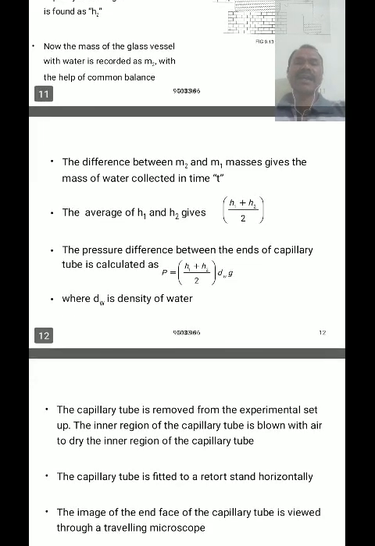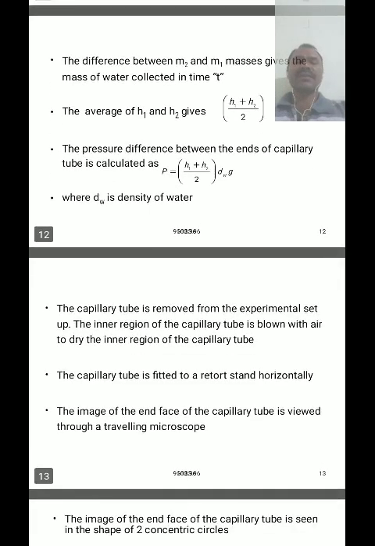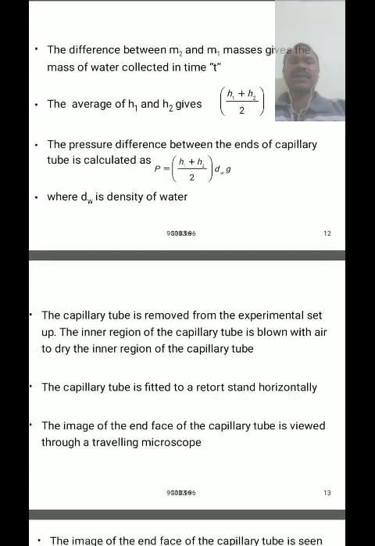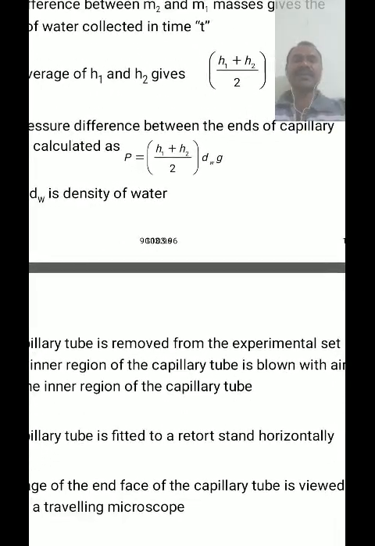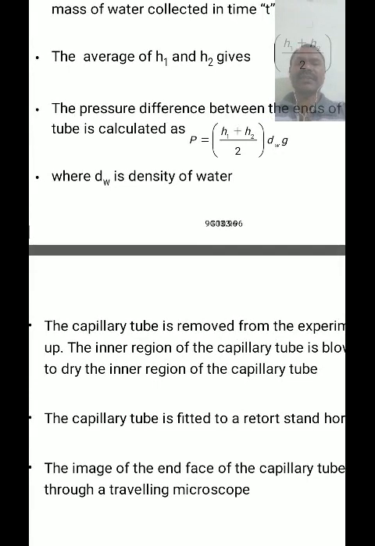The average height should be calculated, that is h1 and h2 gives (h1 plus h2) divided by 2. And the pressure difference between the ends of the capillary tube is calculated as P equals (h1 plus h2) divided by 2, into d_w and g. d_w is the density of water and g is the acceleration due to gravity.